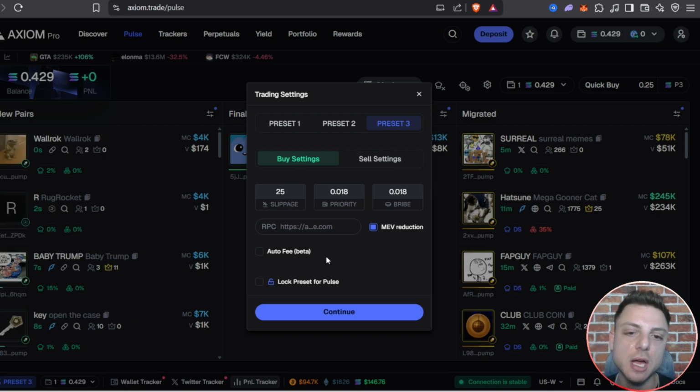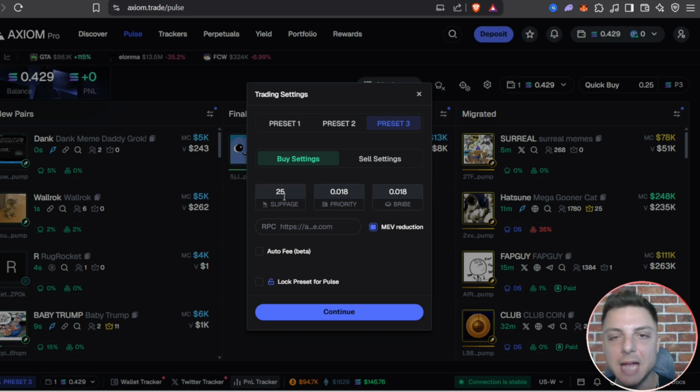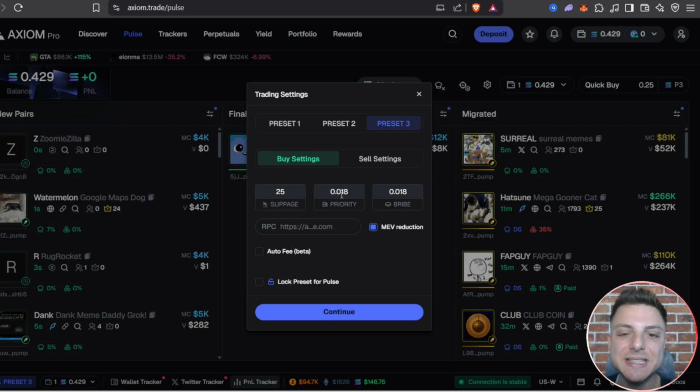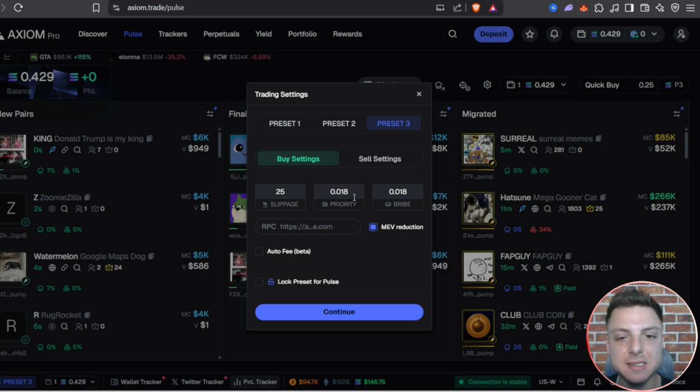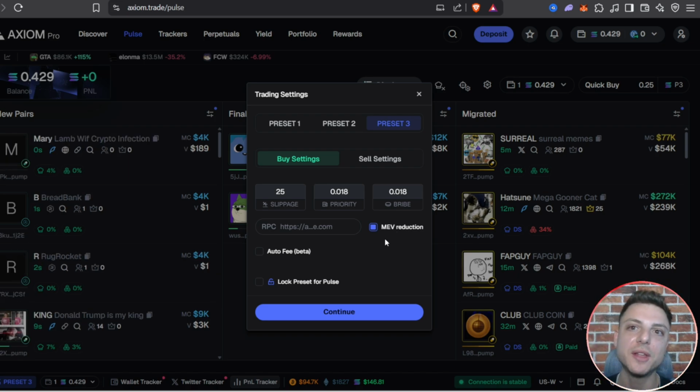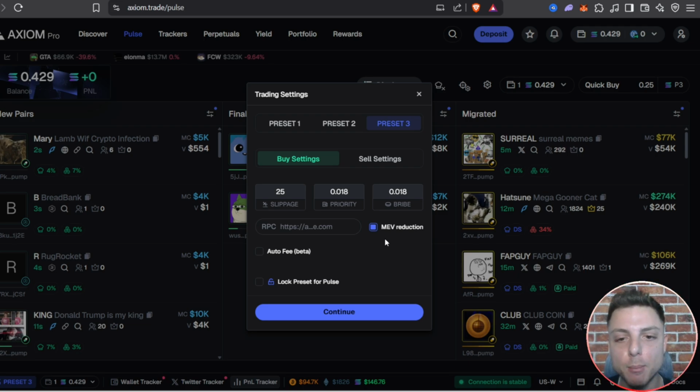So here are the settings that I use. I have slippage at 25%. I also have my priority fee at 0.018. You can increase this a little bit more, but I really like this priority setting. I also have my bribe setting, and I do tick MEV reduction because this will ensure that there are no trading bots looking to scalp my trade. So including this and having a very small bribe is definitely smart.